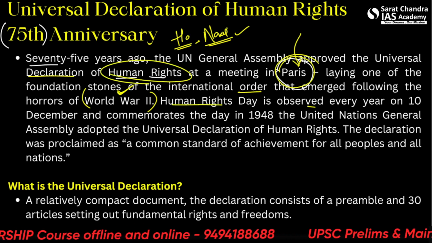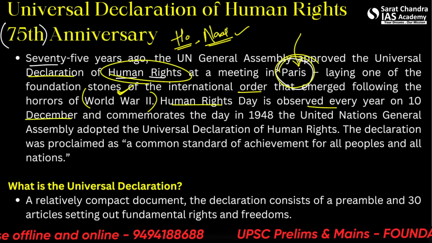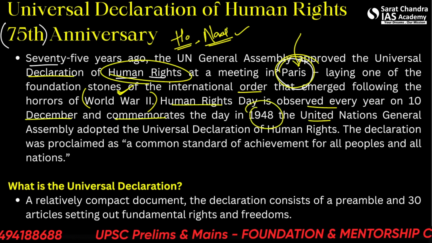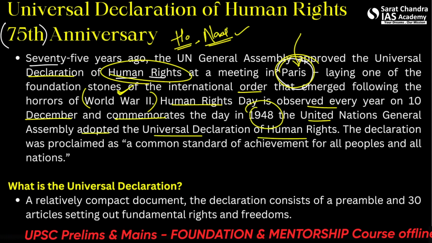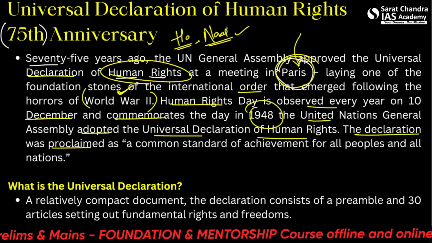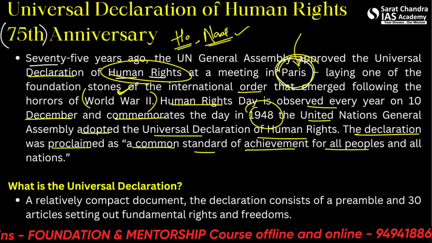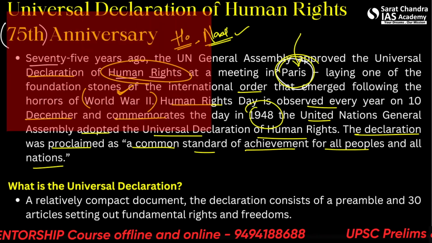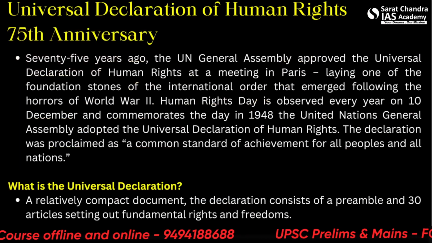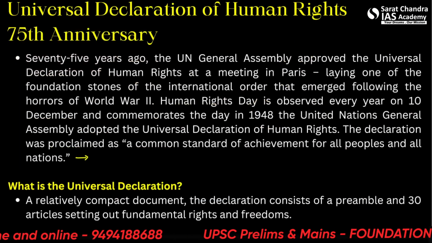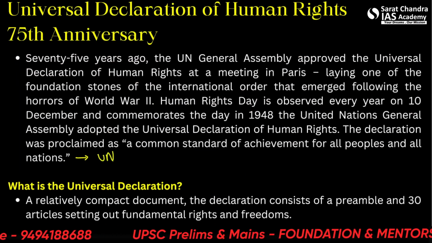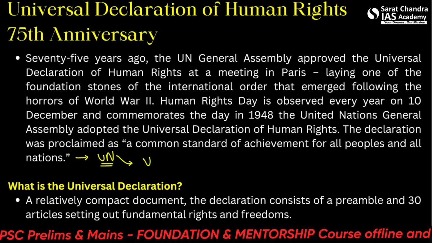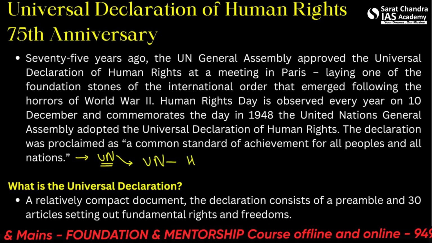So Human Rights Day is observed every year on 10th December and commemorates the day in 1948 the UN General Assembly adopted the Universal Declaration of Human Rights. The declaration was proclaimed as a common standard of achievement for all people of all nations. So when we say all nations, we essentially say the members of the UN. And the UN is the biggest organization, you can say, in the world. And all of the members who belong to the UN must follow the UN Human Rights Declaration.